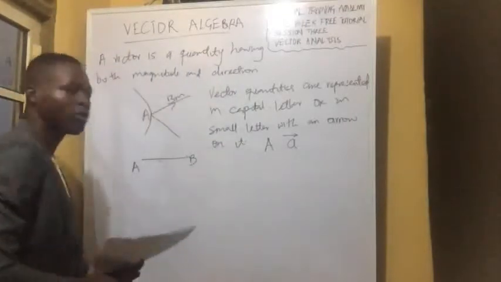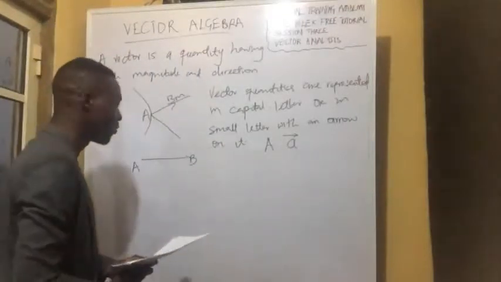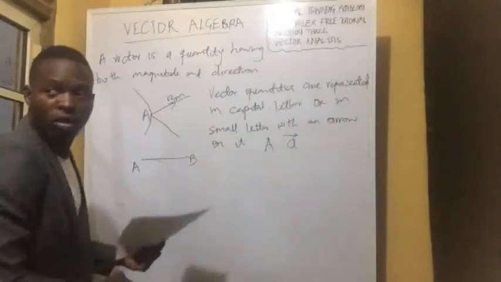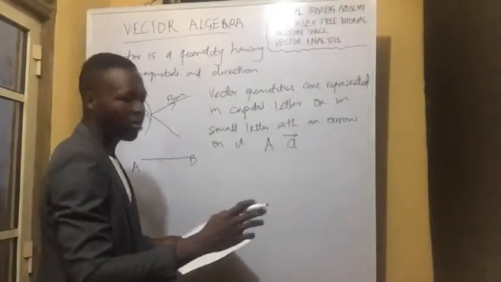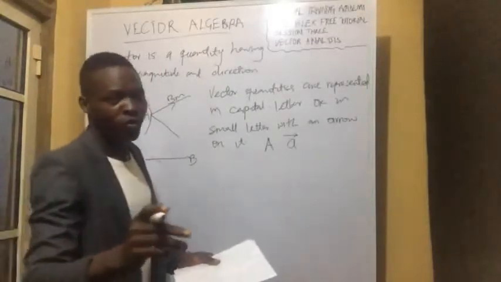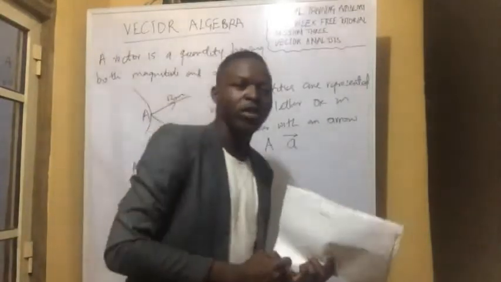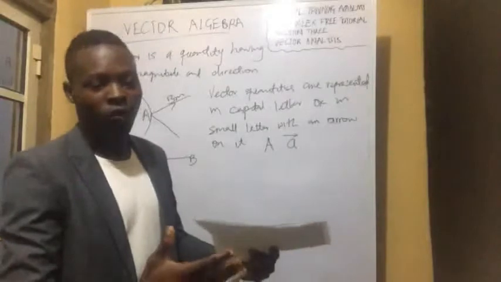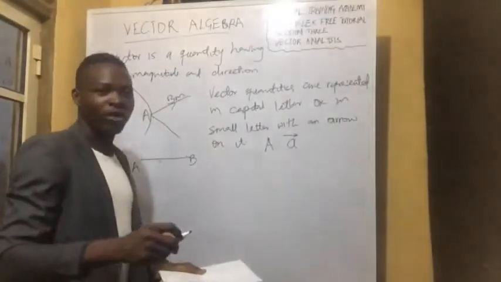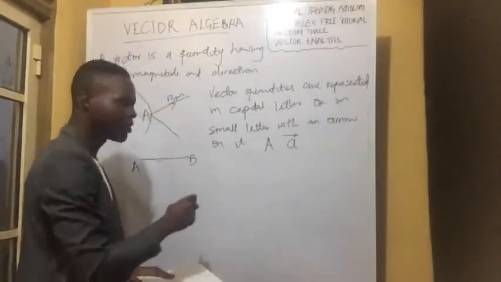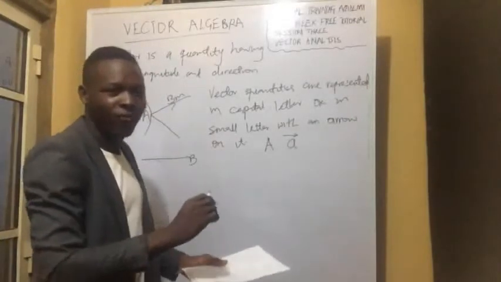Also, we should also note that in vector, when you want to represent vector, the length or the magnitude, when we say magnitude, we mean the quantity of what we are talking about. Yes, so the magnitude of whatever we are measuring is represented in form of the line.